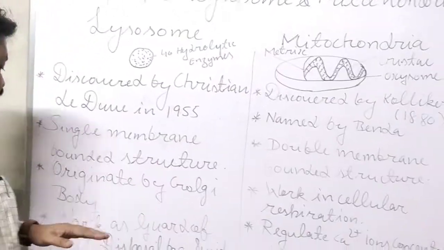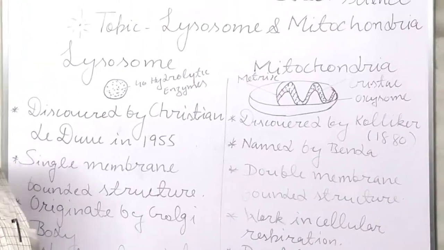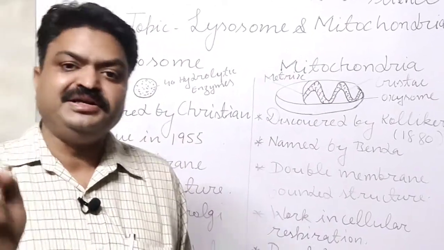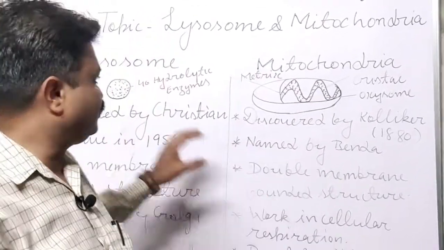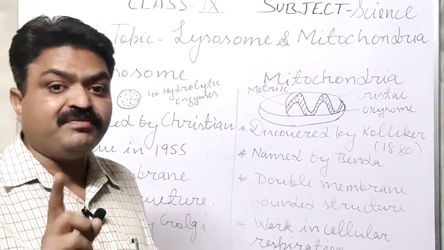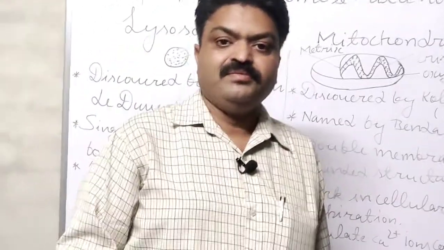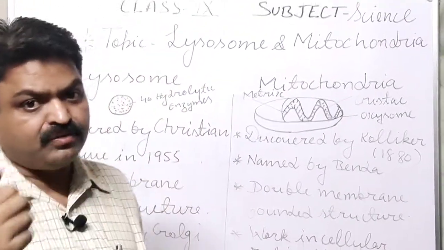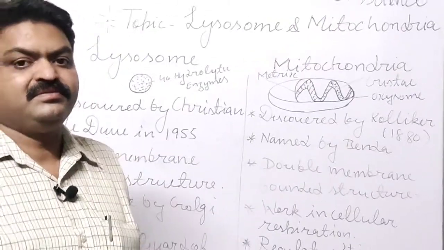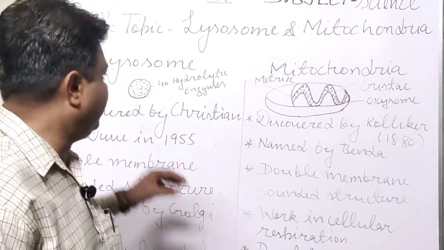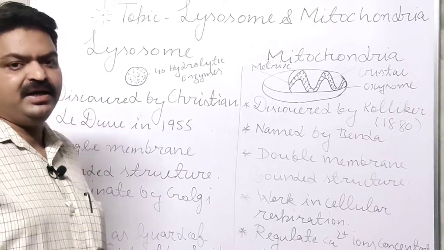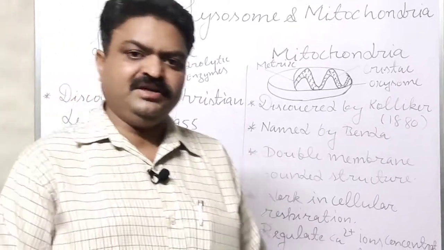With this, student, it is also known as the disposal bag of the cell. Means it is also known as the dustbin of the cell. Why? Because it works as a dustbin. When the other organelles die, then those organelles are disposed inside the lysosome, and all those organelles are digested with the help of hydrolytic enzymes.